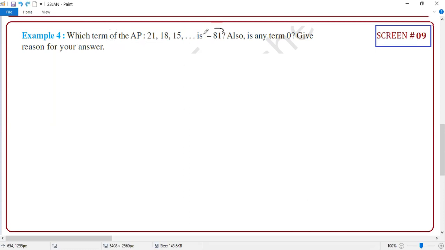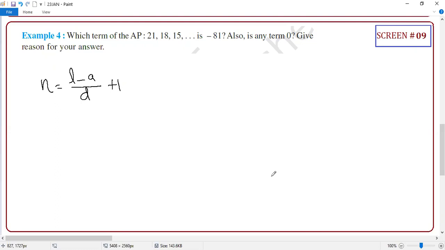Which term is minus 81? So they are asking for the position. Guys, for position, which formula will you use? Anyone knows that? Yes, Harsh, which formula? N is equal to (L minus A) divided by D, plus 1. Excellent. Guys, am I right or not?